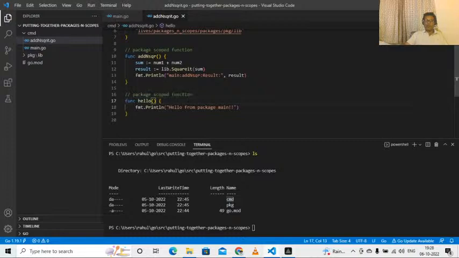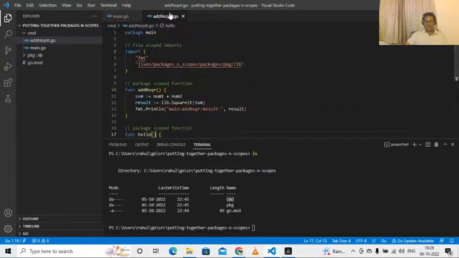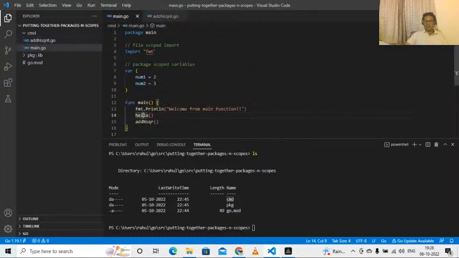A package scoped variable or function is accessible from any file inside the same package. This file, add and square it.go, belongs to package main. That's why I can directly access function hello, which is written inside add and square it.go, from within the main function without any extra effort. I can just call it by its name.